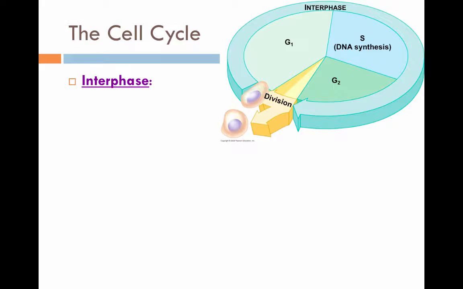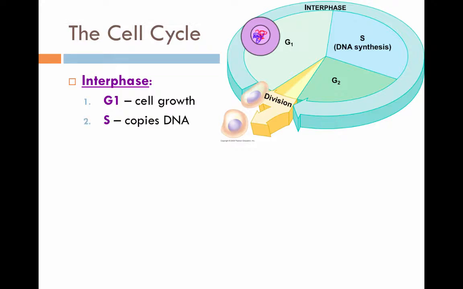The first step of interphase is called G1 phase. So notice in the cell cycle up here, the very first step right here, it's in green, so it's interphase, is G1, cell growth. There's our cell, it's getting bigger and bigger, cell growth.